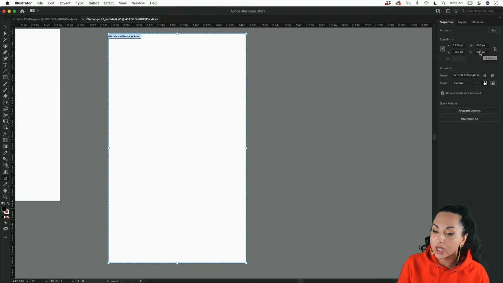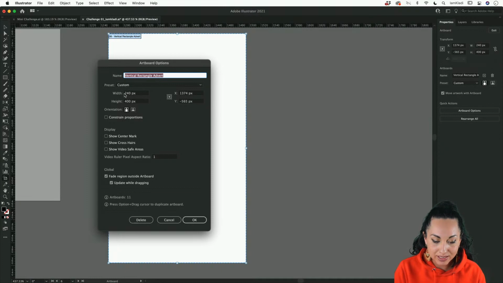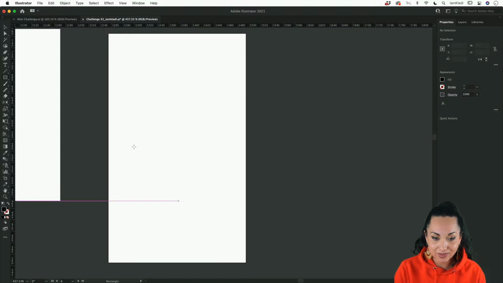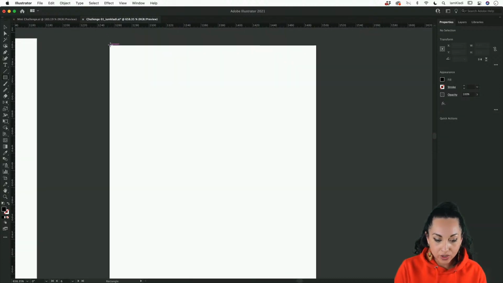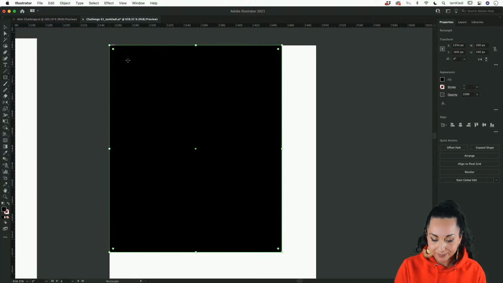So there are ways in which you can learn the size of your artboard, or simply press the enter or return key. And here we go, you have the artboard options and information coming up there as well. Now let's press OK, and let's press the M key on your keyboard. That will allow you to access the rectangle tool, which is also located here at the left of the workspace in the toolbar. Then we're going to zoom in at the corner intersecting one of the corners of our artboard and click once. All we have to do here is make sure that we have the right size. So we know that it's 200 by 240 pixels, and then press OK.